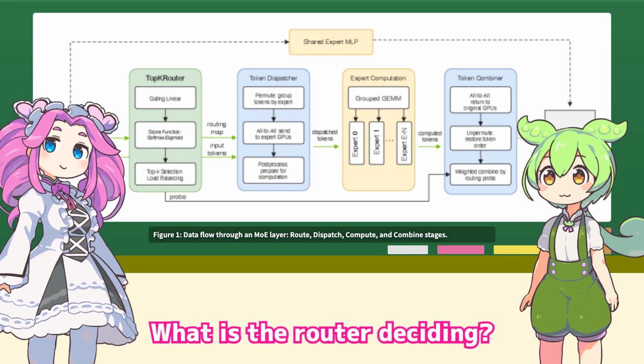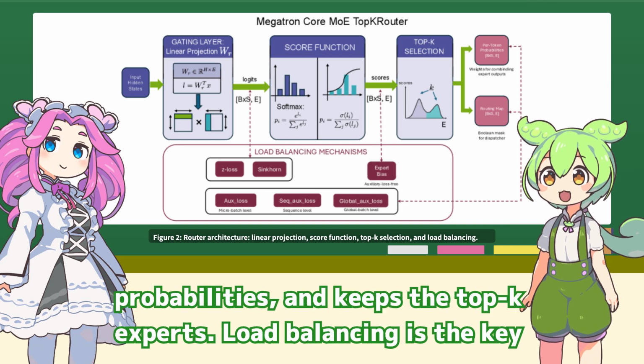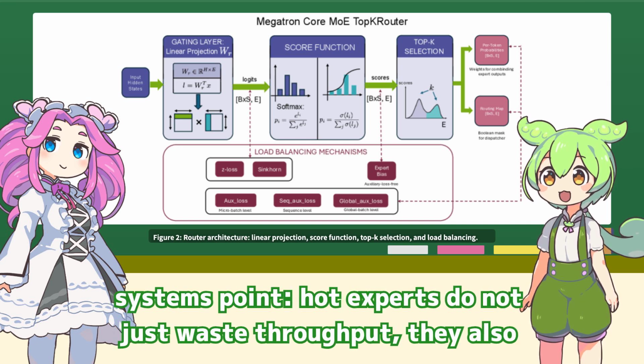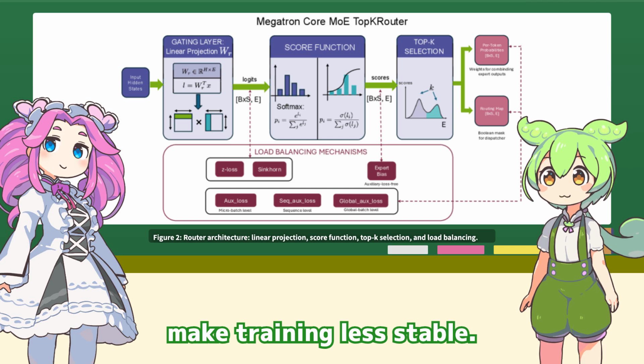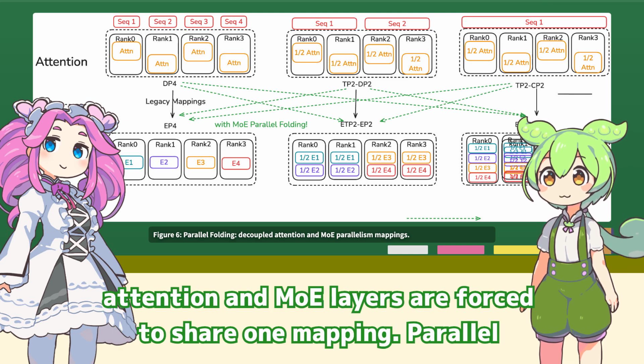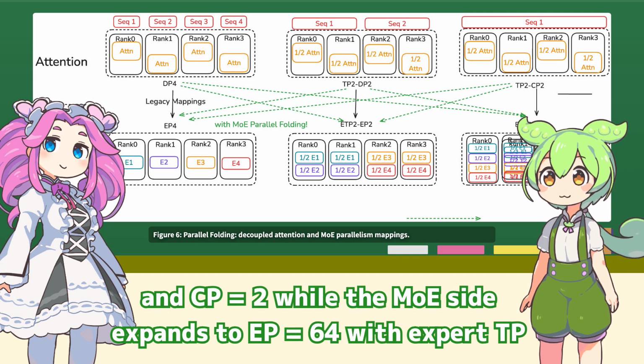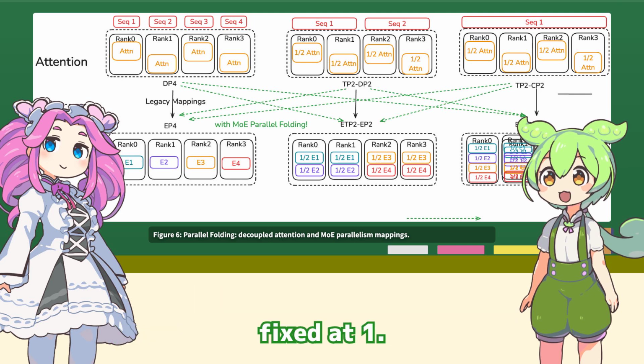What is the router deciding? The router maps each hidden state to expert scores, converts them to probabilities, and keeps the top K experts. Load balancing is the key. The systems point: hot experts do not just waste throughput, they also make training less stable. Older frameworks tie expert parallelism to data parallelism, so attention and MOE layers are forced to share one mapping. Parallel folding breaks that link. The paper's example keeps attention at TP equals 4 and CP equals 2, while the MOE side expands to EP equals 64 with expert TP fixed at 1.